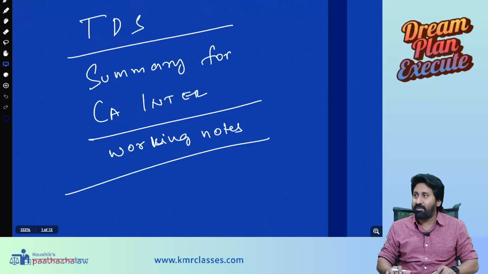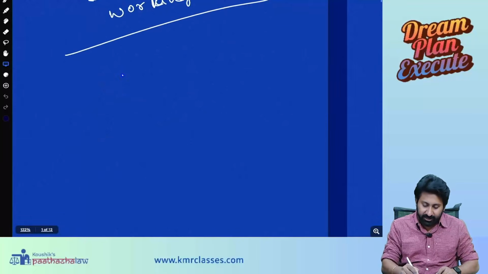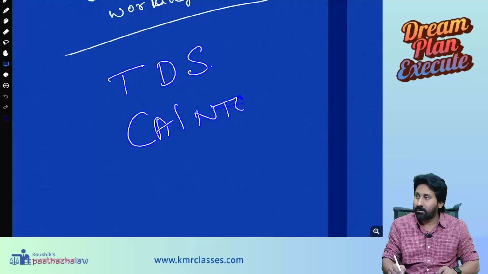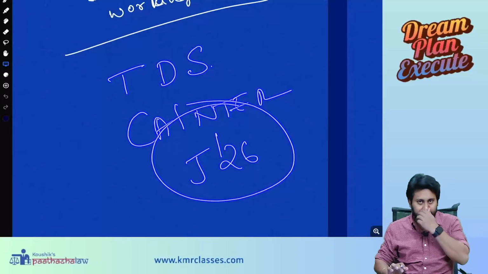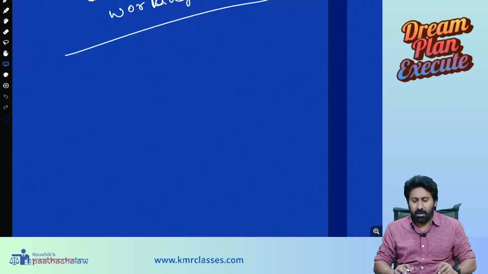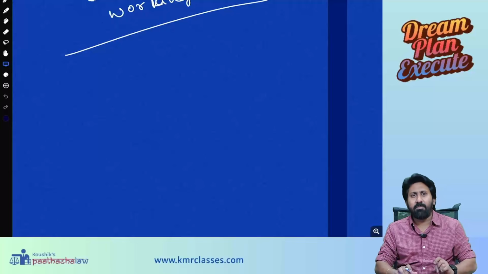Today I have come up with a complete discussion on the TDS chapter as applicable for CA Inter Jan 26 exams in a short time. What I observed from the student community when I speak with them is that either they are not reading it at all or they are completely leaving it, because only 3-4 marks will come in the exam. That too, sometimes it will come, sometimes it may not. MCQs, so they are throwing them.